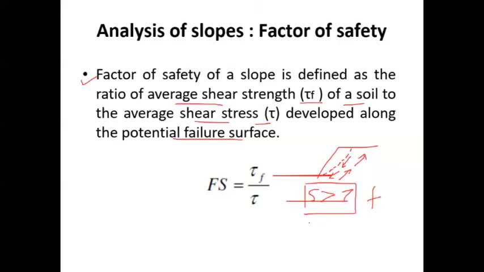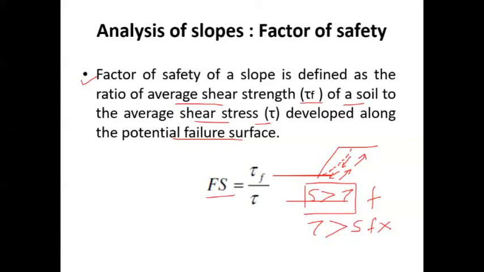If strength is adequate, greater compared to the stresses which are developed there, then failure will not occur. On the other hand, we can say that the slope is still stable. Okay, stable slope.